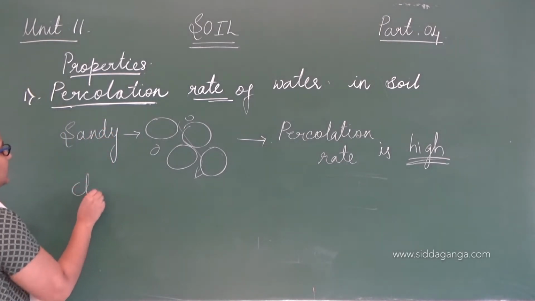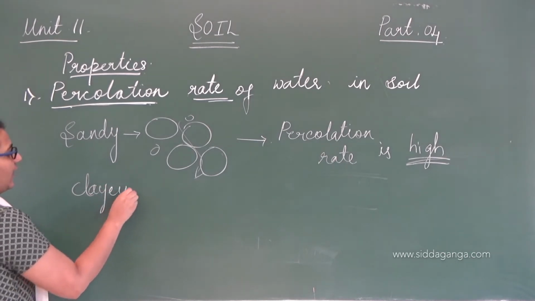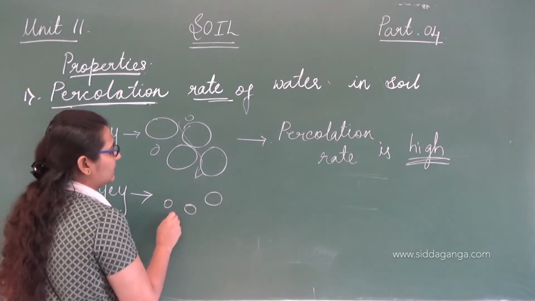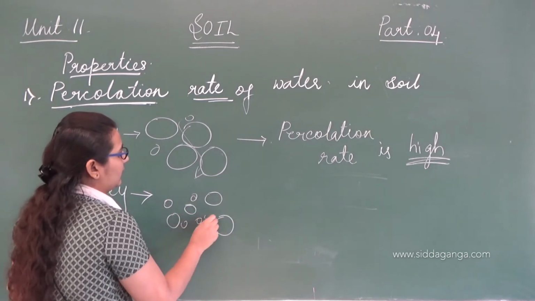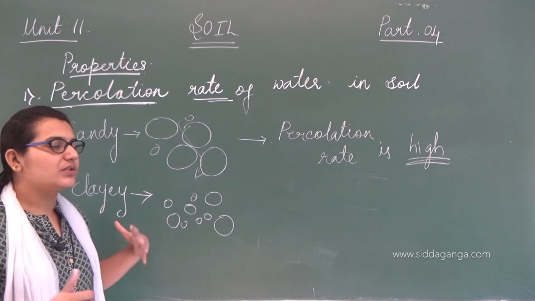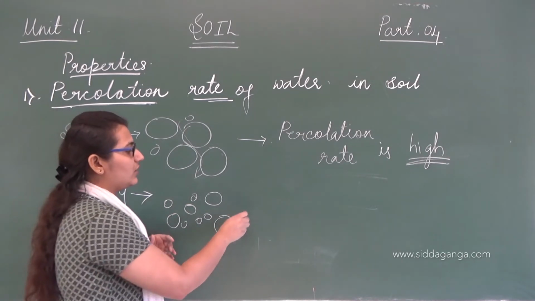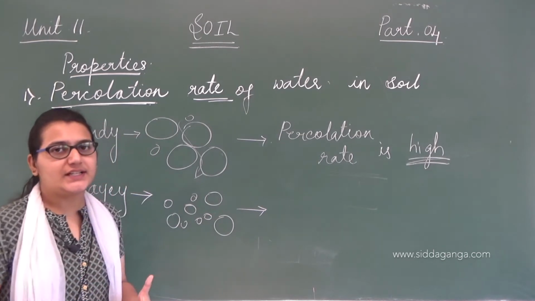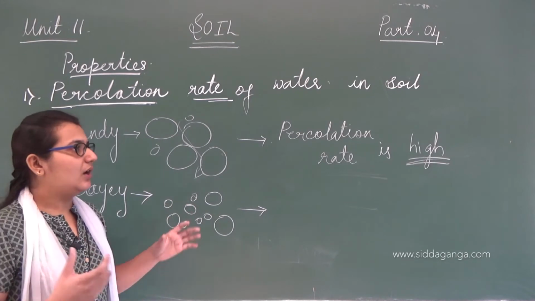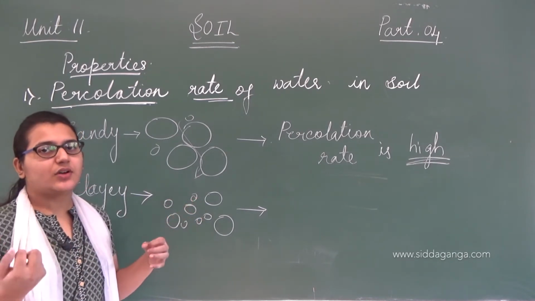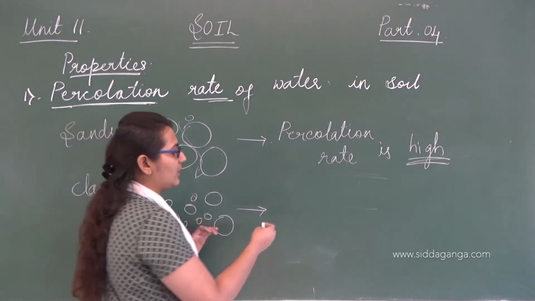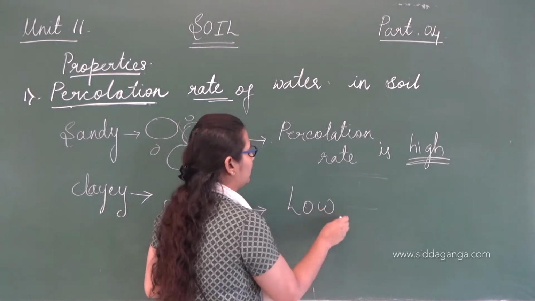Because clay soils have very small particles in them and there is very little space for the water to flow down. Clay soil absorbs water, so it does not make the water flow down as easily as sandy soils do. Sandy soils are very light and do not absorb water the way clay soil does. That is the reason the percolation rate is very low in clay soil.